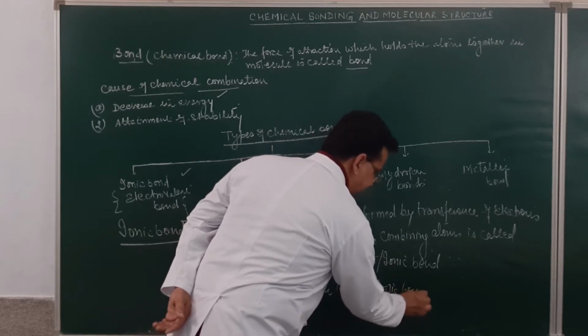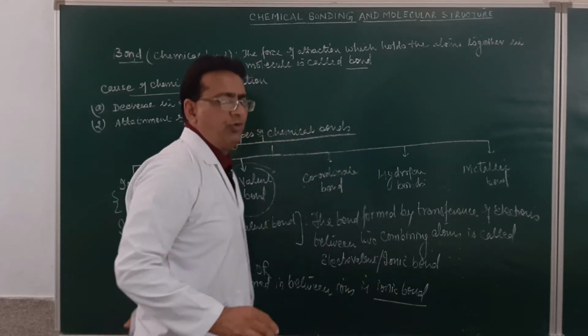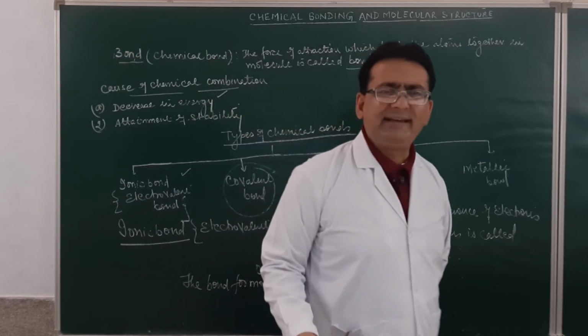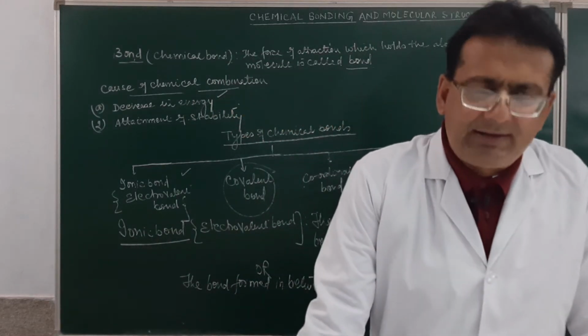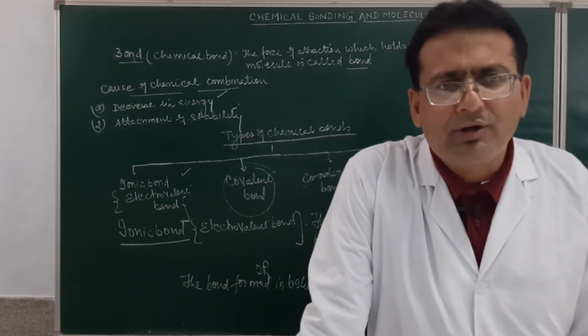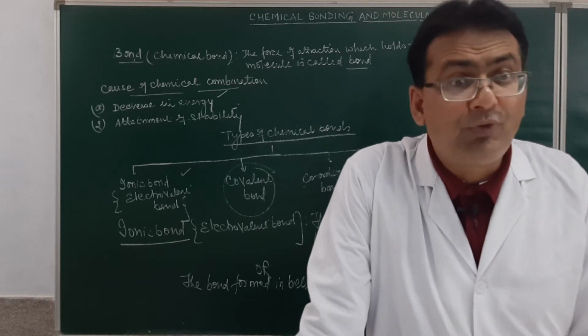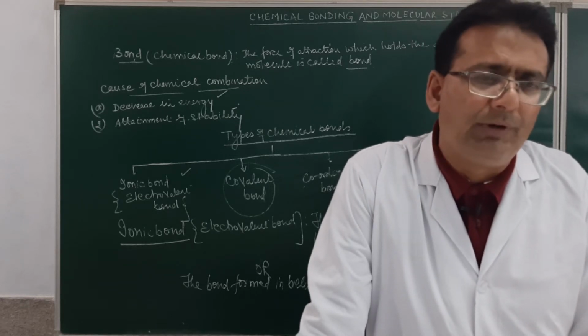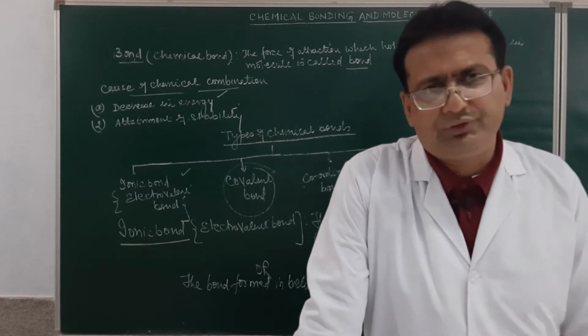Am I clear? Students, if I ask you what are ions? Ions are charged particles. They may be cations or anions. So the bond formed in between the cations and the anions will be called the ionic bond.